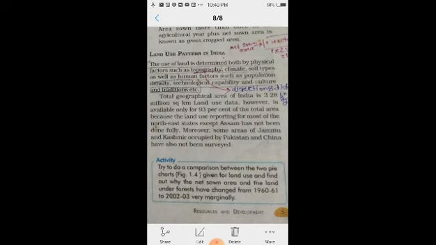Moreover, some areas of Jammu and Kashmir occupied by Pakistan and China have also not been surveyed. It means this land has not been surveyed.